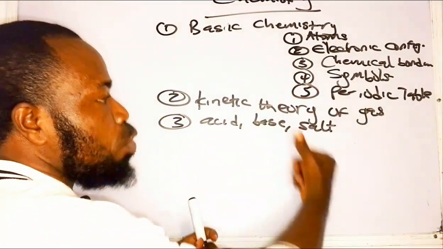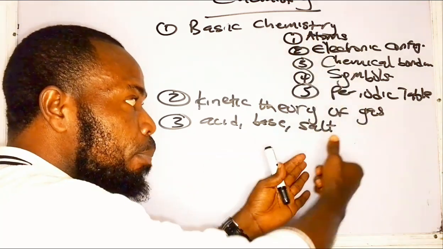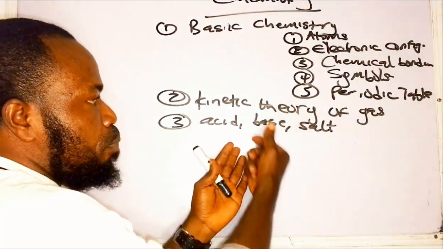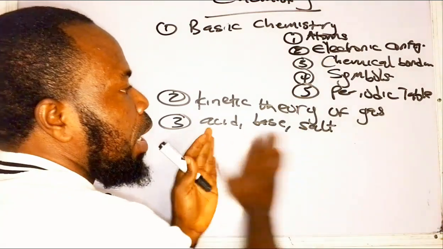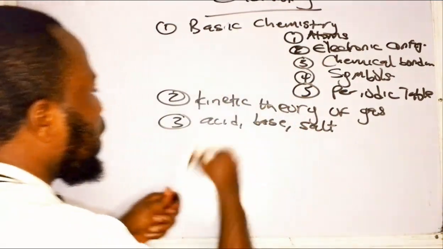So we're going to be looking at the types of salt, the examples of the types of salt. We're looking at base, use of base, types of base. You're looking at acid, types of acid, and use of acid. This area is very, very important.